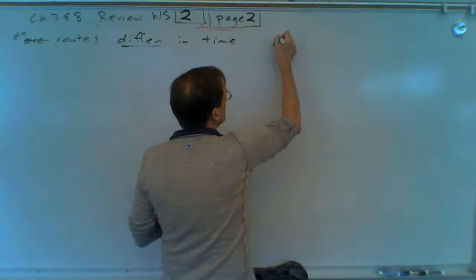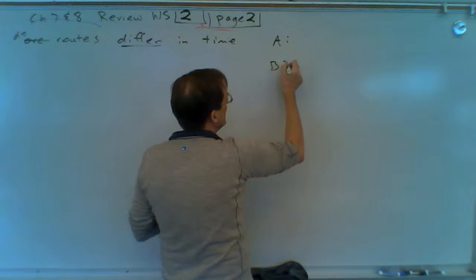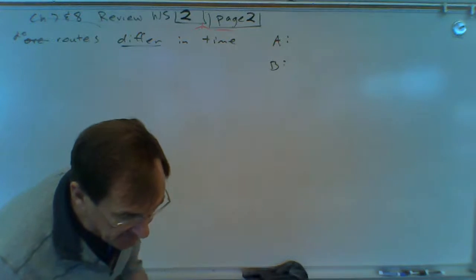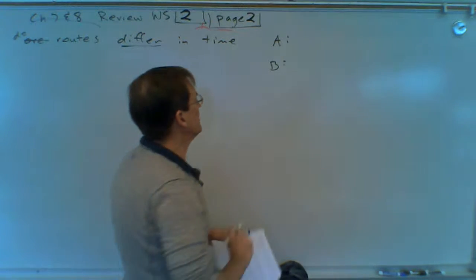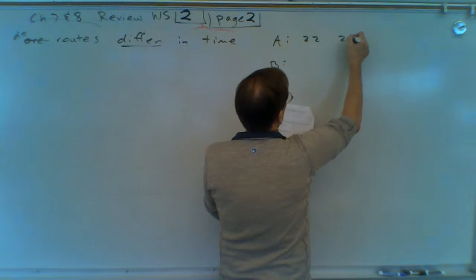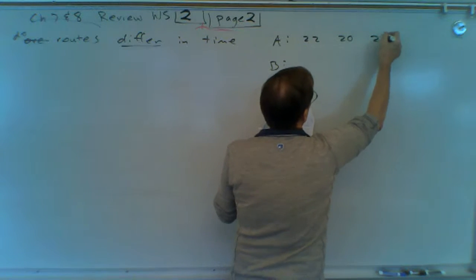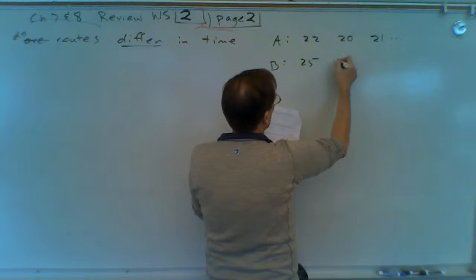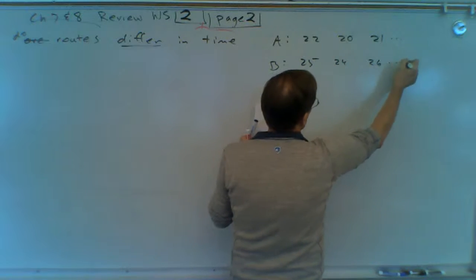So he's got route A, and he's got route B, and he's got some different times, and he just wants to see if they're different. Now, this is a little bit tricky. Route A: 22, 20, 21. The other is 25, 24, 26.